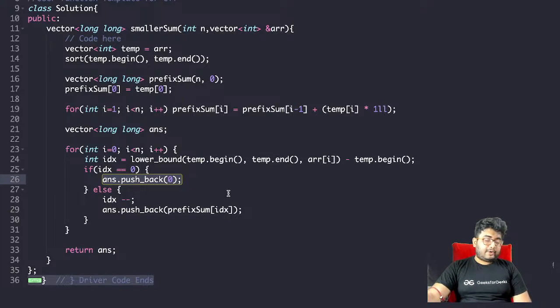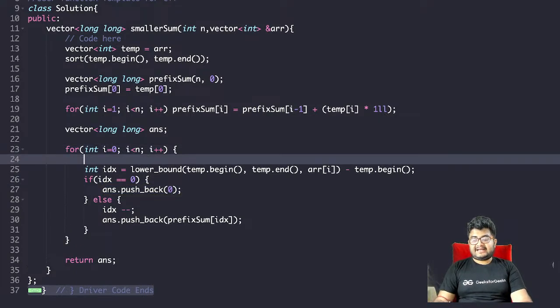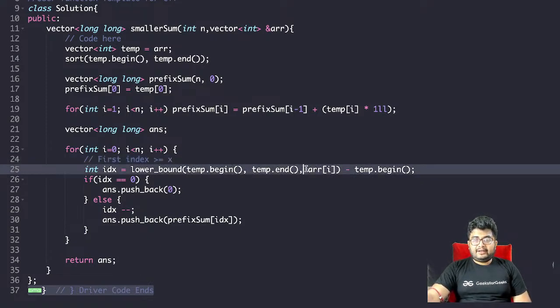I don't understand what lower bound is. Okay, so lower bound is basically the first index. Let's write it down here. What is lower bound? Lower bound is the first index that is greater than or equal to x. So when you do lower bound on some value x on a sorted array, it will give you the first index that is greater than or equal to x, right?